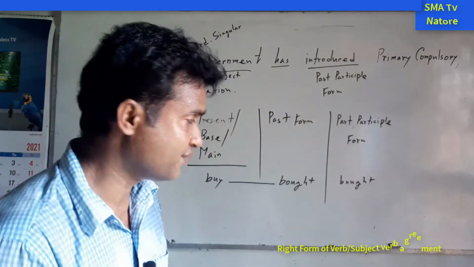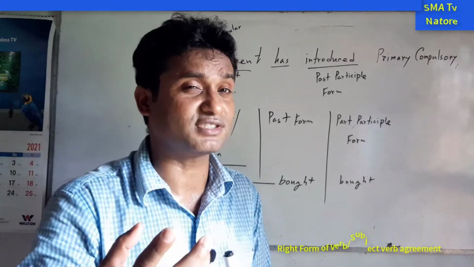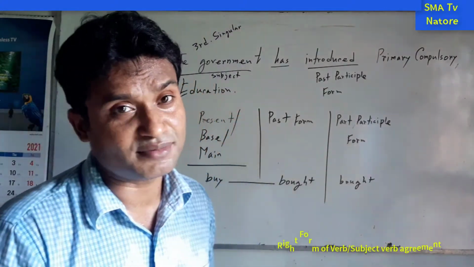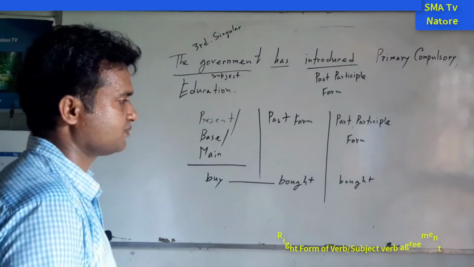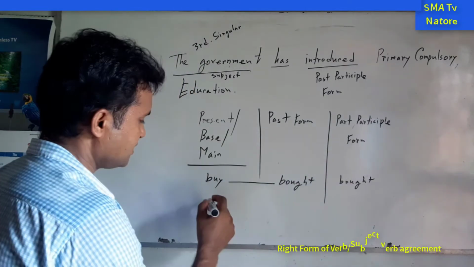You know that the forms are similar in pronunciation, utterance, accent, but the spelling is different and the meaning must be different. So buy, bought, bought.